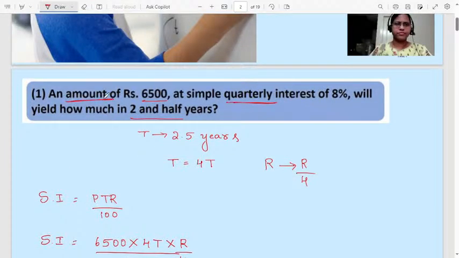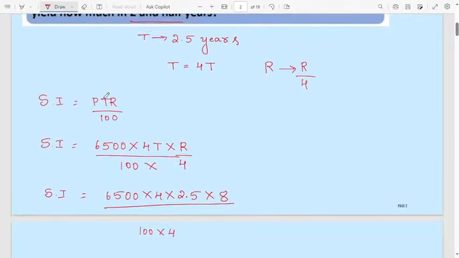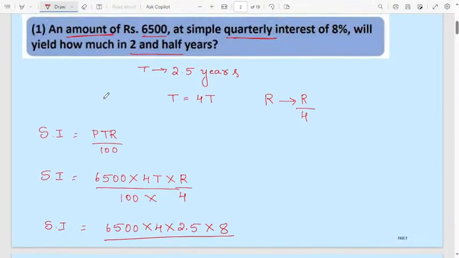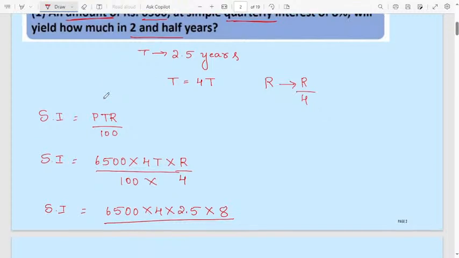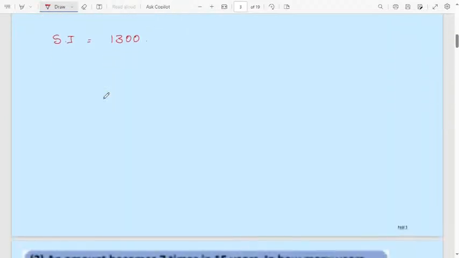Here in the question they are asking what is the amount. Amount is different, and principal is different. Principal is whatever amount you are borrowing from the bank, otherwise you are taking the loan, that is principal. Amount is after the interest. I will write the formula. Amount will be equal to simple interest and also principal.